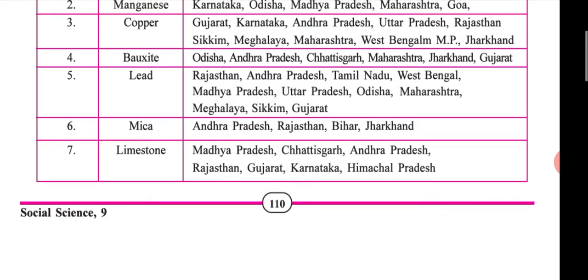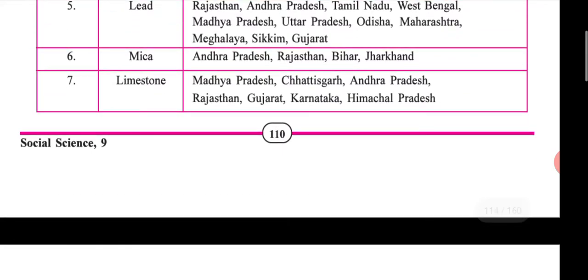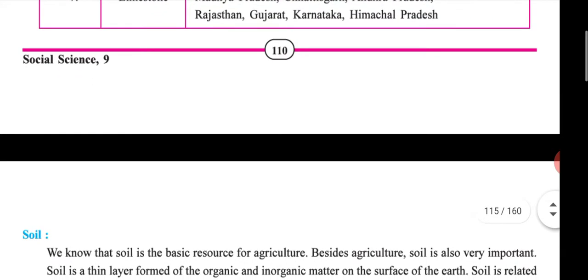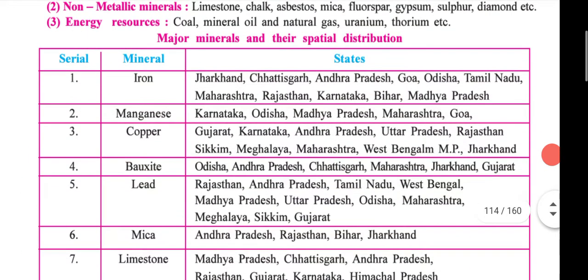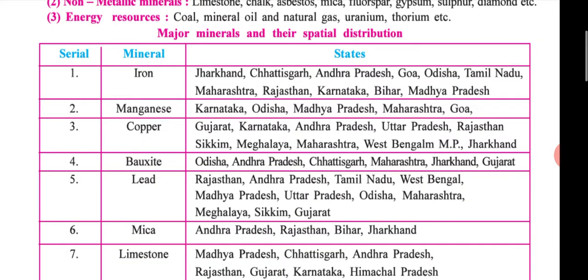Then lead: Rajasthan, Andhra Pradesh, Tamil Nadu, West Bengal, Madhya Pradesh, Uttar Pradesh, Odisha, Maharashtra, Meghalaya, Sikkim and Gujarat. Then mica: Andhra Pradesh, Rajasthan, Bihar and Jharkhand. Then limestone: Madhya Pradesh, Chhattisgarh, Andhra Pradesh, Rajasthan, Gujarat, Karnataka and Himachal Pradesh. Here the seven minerals are given with their states.